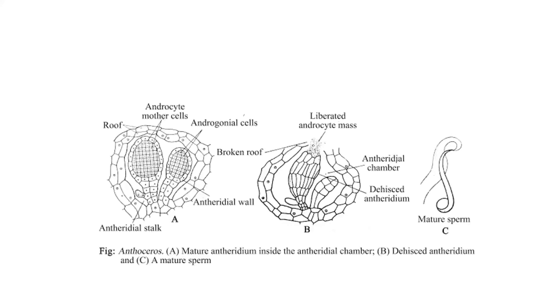Androcytes are nothing but the male gametes. In fact, they themselves are not gametes, but these androcytes are actually going to develop into the mature antherozoids, which you can see in diagram C as a mature sperm. Either you call it a sperm or it is also referred to as an antherozoid.